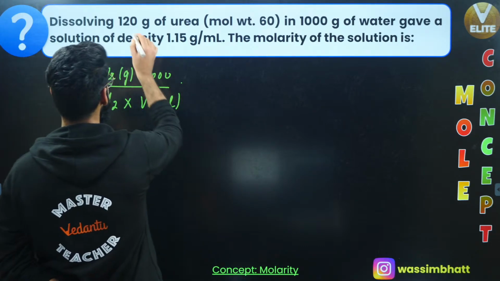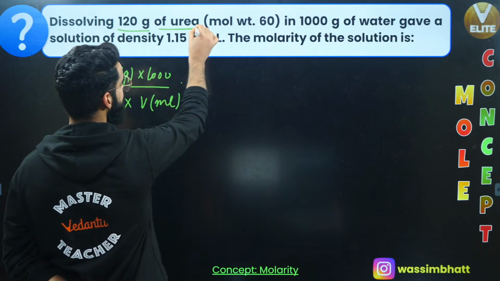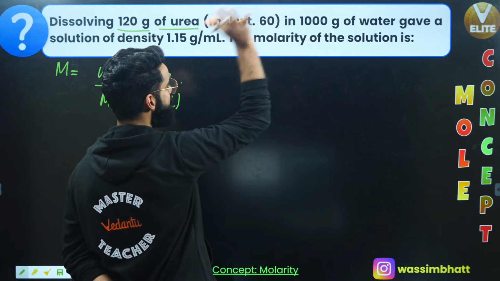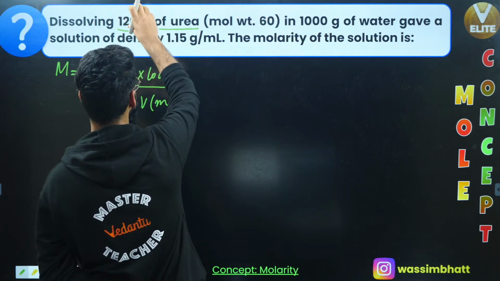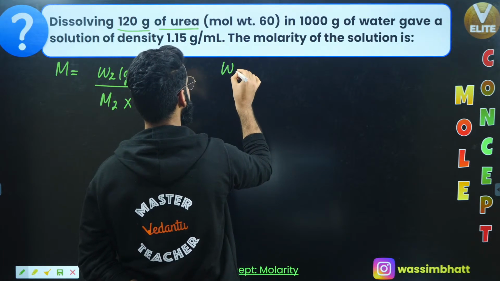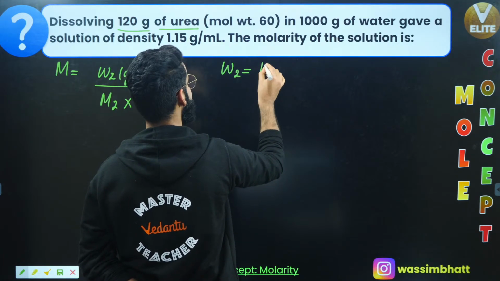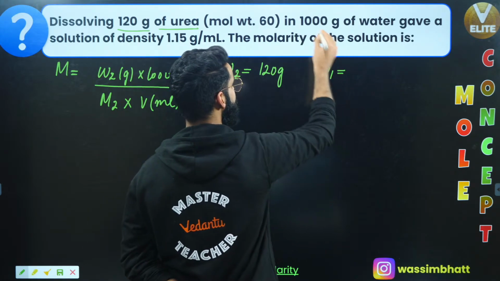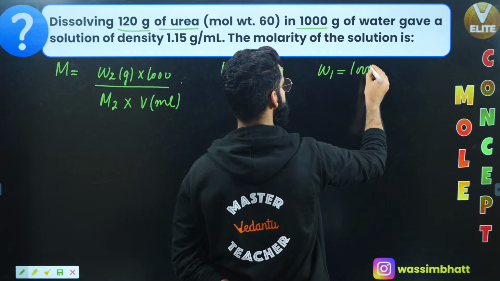What is mentioned in the question? Dissolving 120 grams of urea in 1000 grams of water. So first of all, I'm dissolving 120 grams of urea in 1000 grams of water. Urea is present in lesser amount, so urea is my solute. And I'm given the mass of solute, which I'm representing by W2. It's given to me as 120 grams, right? I'm given the mass of solvent as well, which is 1000 grams, okay?